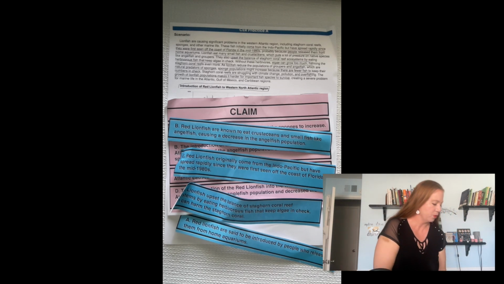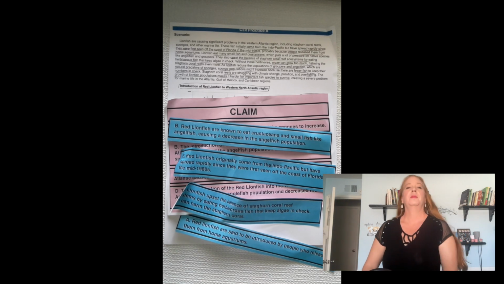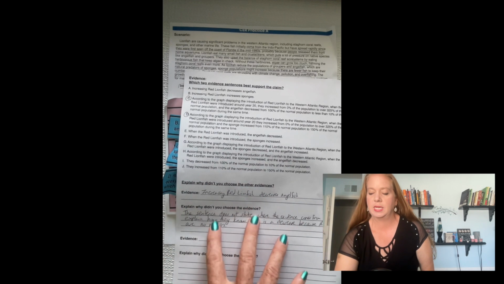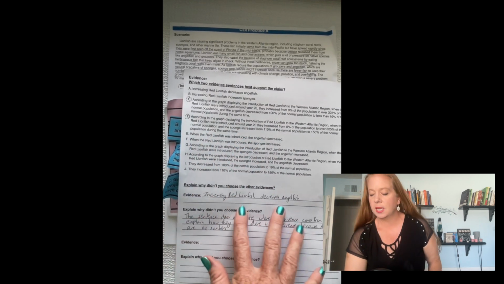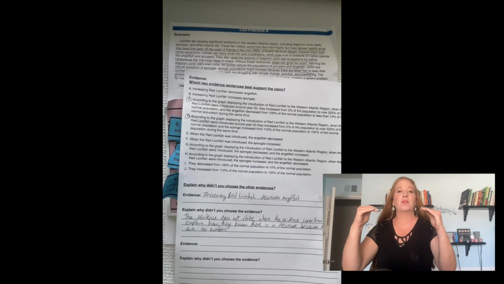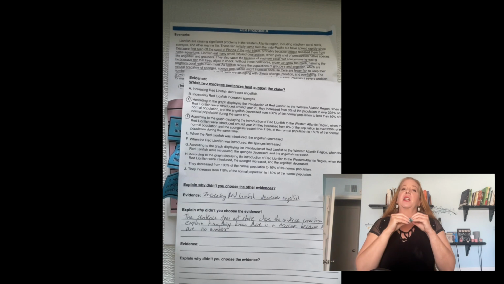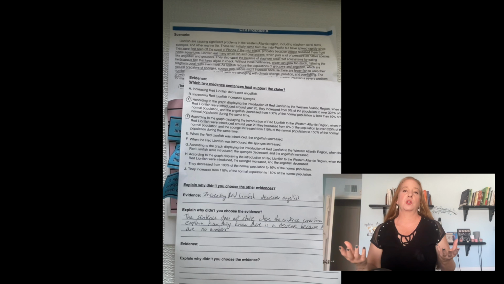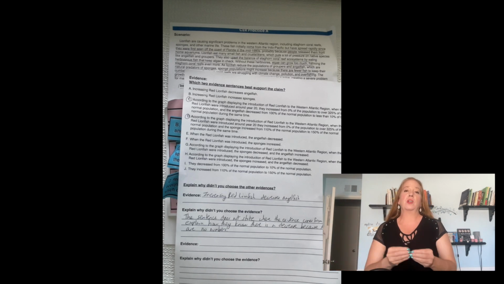So we're going to write down the different ones. They'll choose the ones they said were the best, and then they have to go through every single one of the other evidence sentences and say what was wrong with them. Now, some of them could have the actual right information from the graph, but maybe they don't include the data information, the numbers.